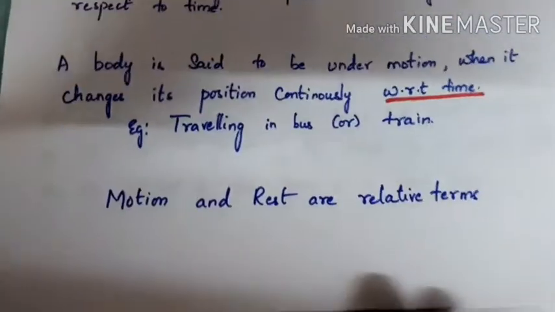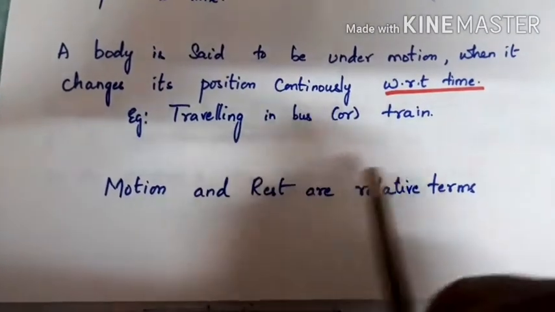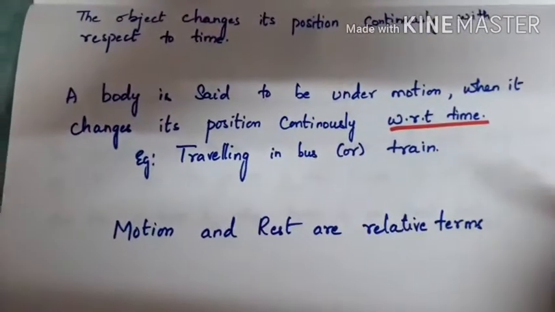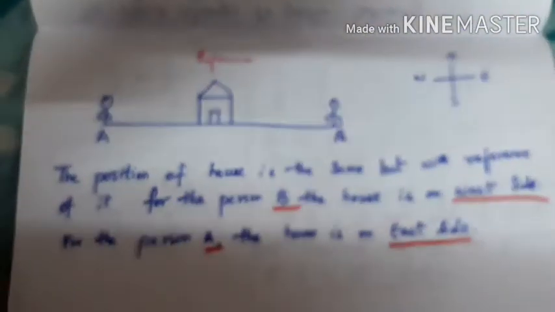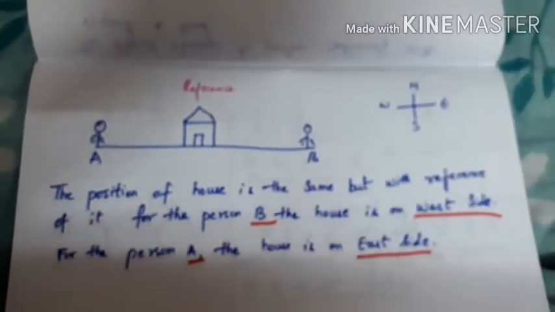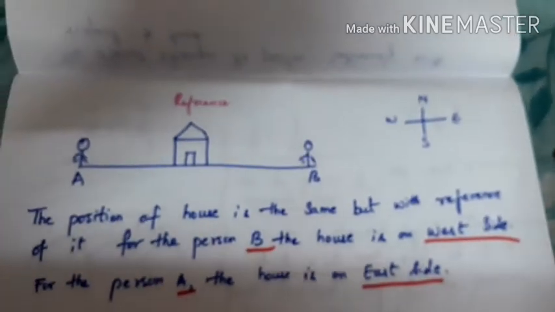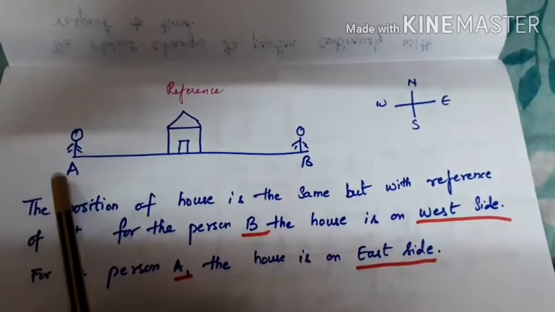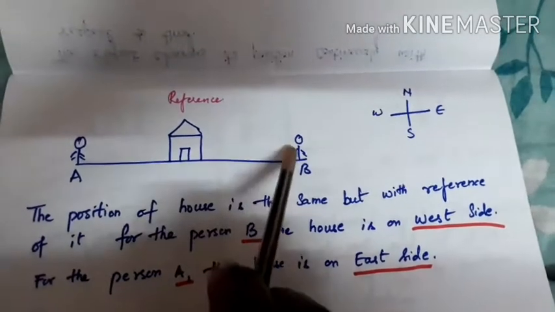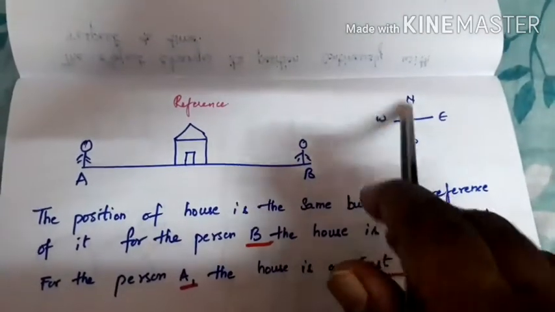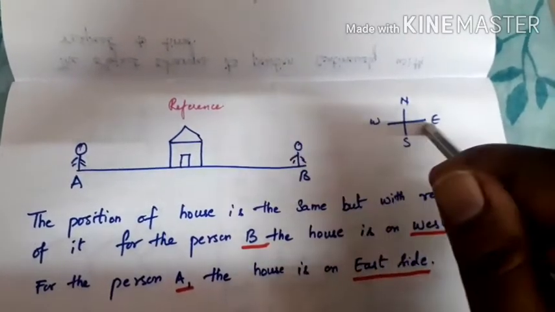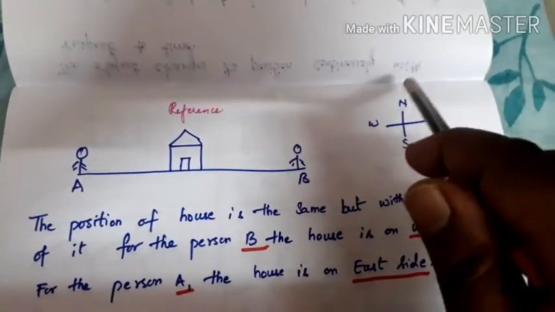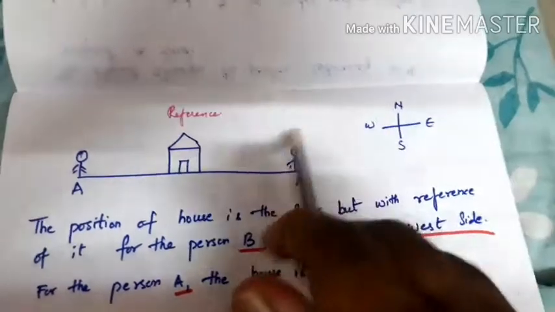Here we are going to see that motion and rest are relative terms. How are motion and rest relative terms? Here you have a house, and you have a person at position A and a person at position B. We are just drawing the positions here: north, south, east, west.